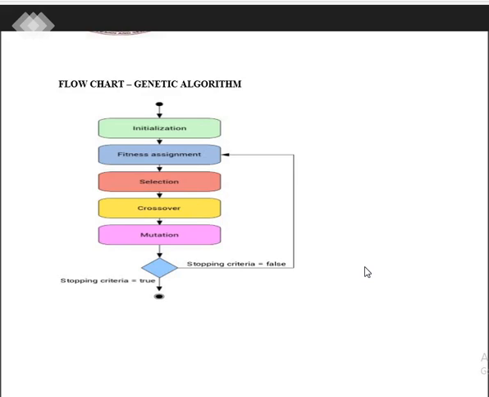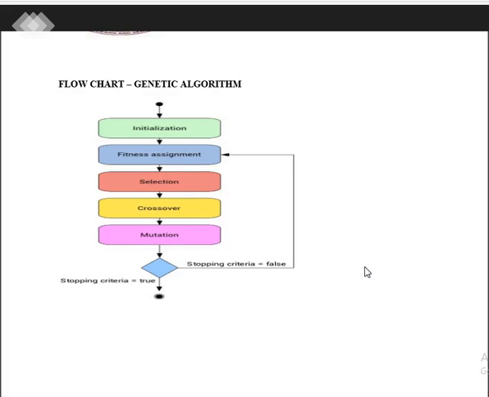With the old generation population, we use the fitness parameter to select some part of the population and make them crossover. We crossover their chromosomes or genes. Once the crossover is done, they undergo the phase of mutation for the reproduction part. When the reproduction and mutation are successful, and we are able to meet the terminating or stopping criteria, when the value is true, then the genetic algorithm is stopped.